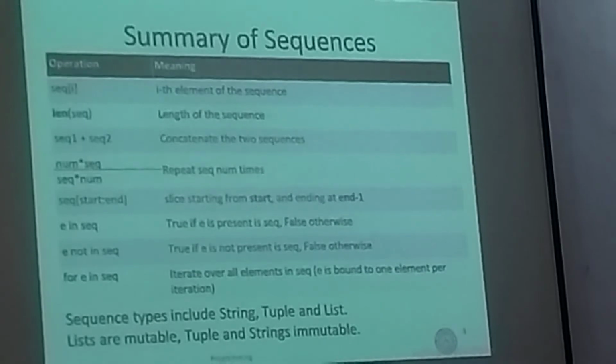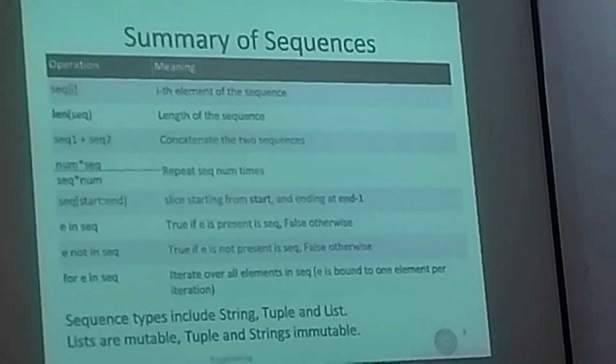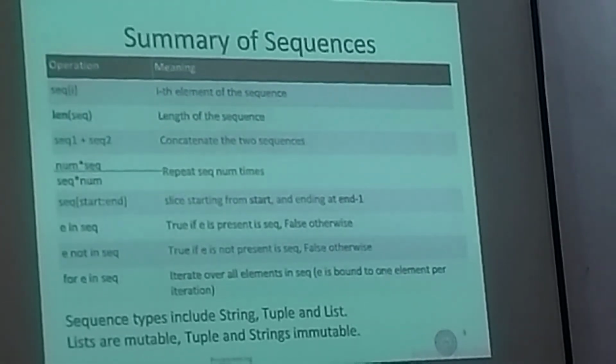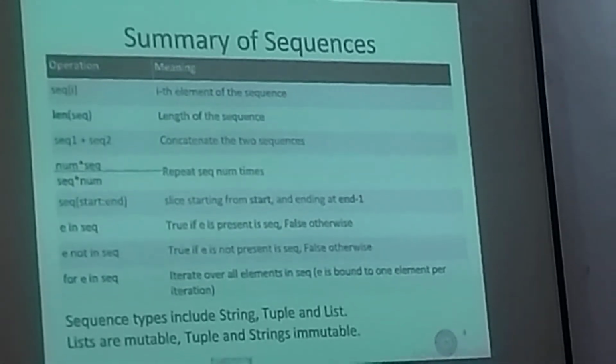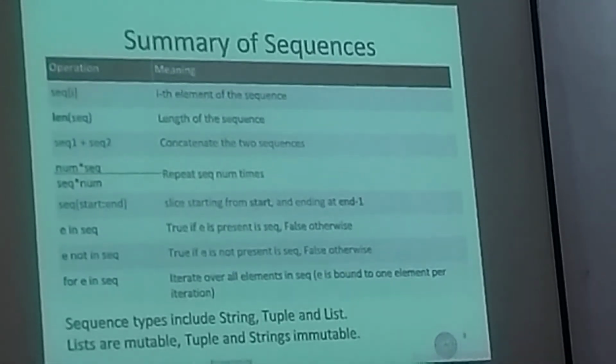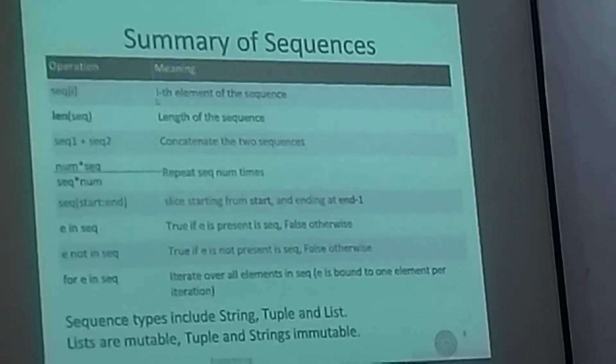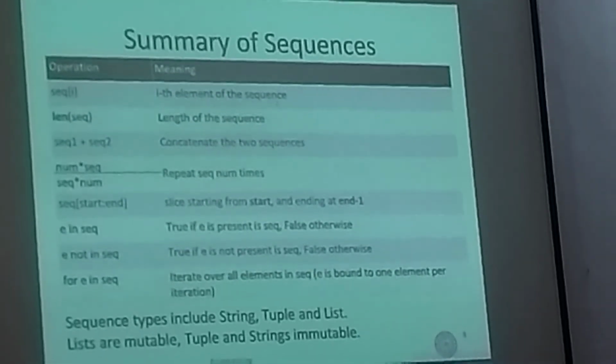So here is a short summary of sequences that we have discussed in class till now. So given a sequence, you can do certain operations. You can do indexing, where you put an integer within square brackets. So indexing gives you the ith element of the sequence.